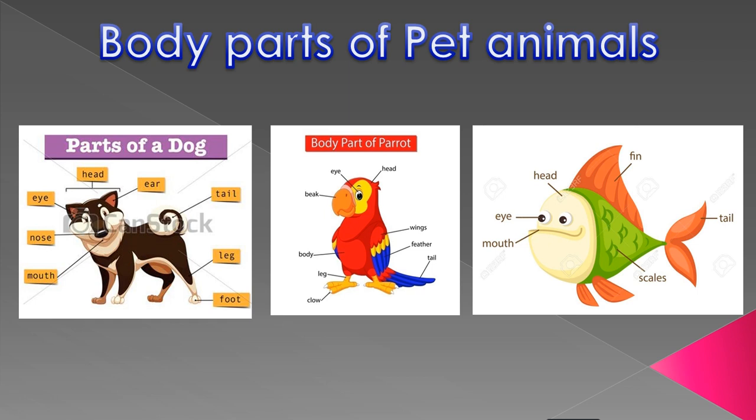To protect them, students, we have to keep in mind that we should not waste our paper. We should not tear our paper, because if we tear more and more paper, then we have to cut more trees to make paper. If we cut more trees, then many animals will lose their home. Okay, students, that one we have to keep in our mind. So these are the body parts of pet animals.